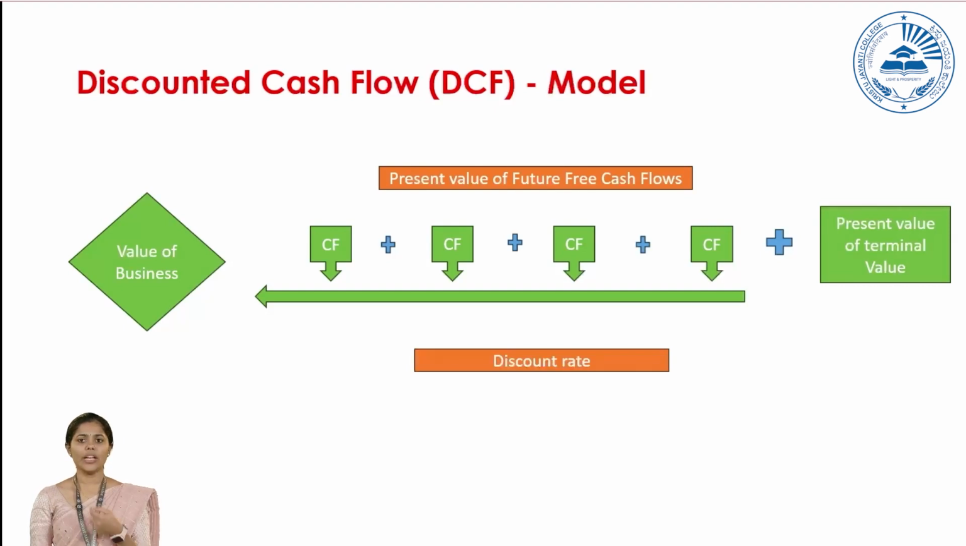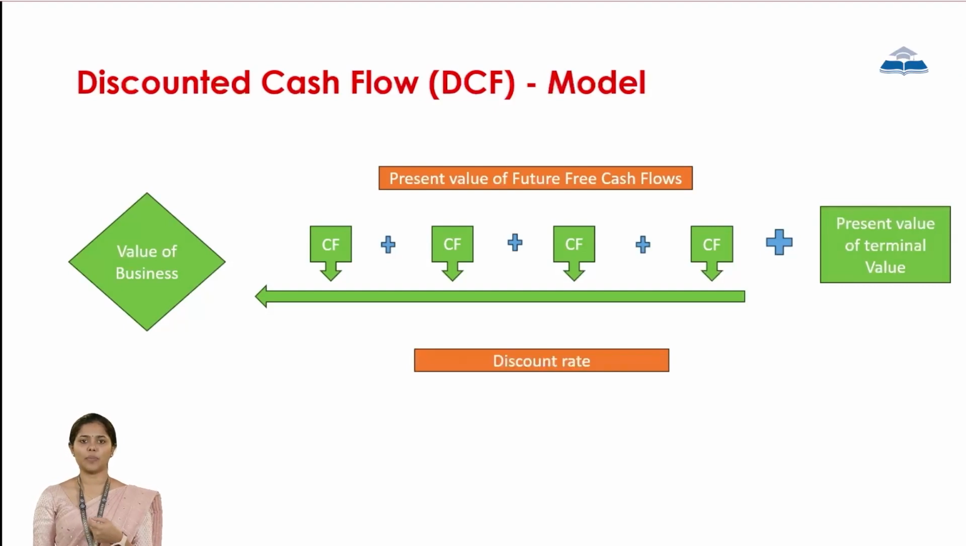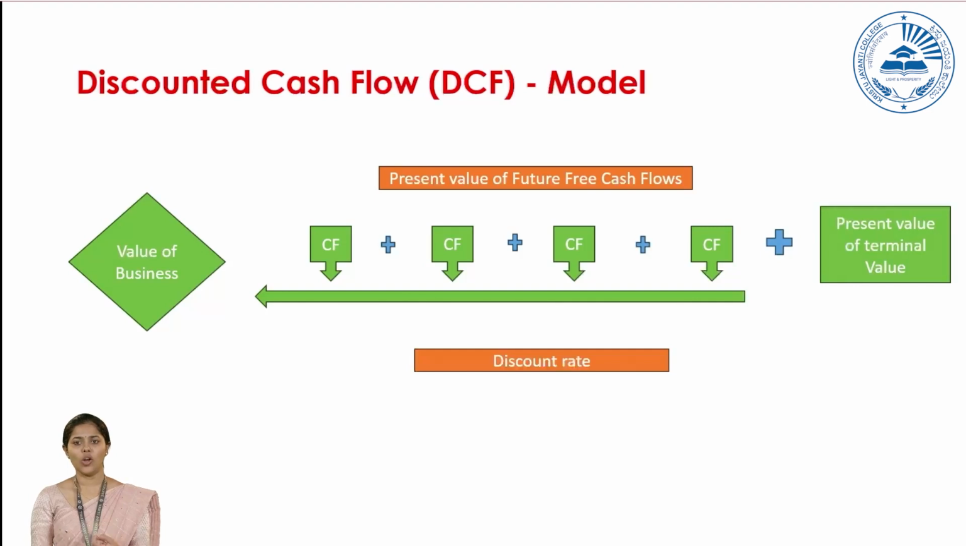And we have to convert the terminal value again, because the terminal value speaks about the future value. So again, we have to convert that into present value. By aggregating all the present values of future cash flows along with the present value of terminal value, we will get the value of the business. This is how the DCF model works.